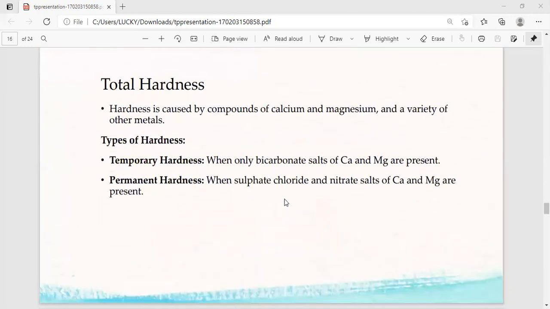The total hardness. Hardness is caused by compounds of calcium and magnesium and a variety of other metals. Types of hardness. There are two types of hardness: temporary hardness and permanent hardness. Temporary hardness means when only bicarbonate salts of calcium and magnesium are present. Permanent hardness means when sulfate, chloride and nitrate salts of calcium and magnesium are present.